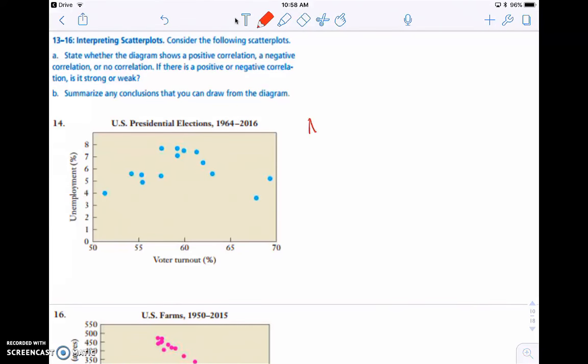So in this one, there's no correlation that jumps out, because they're just scattered all over the place, especially at the end. And so we would just say no correlation on that. There's not a lot to summarize in our conclusions other than they're just all over the place.